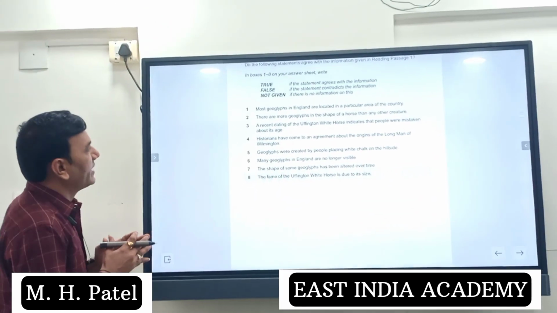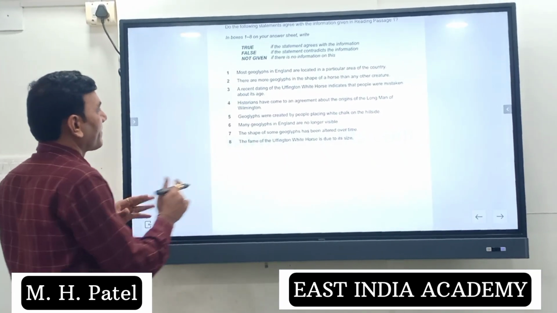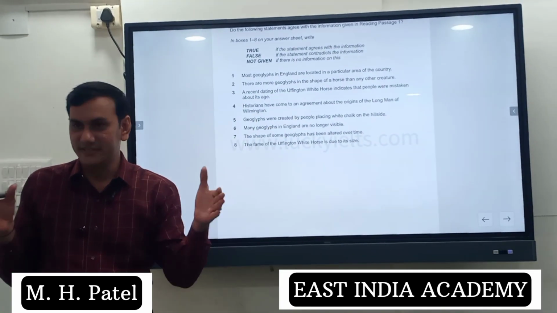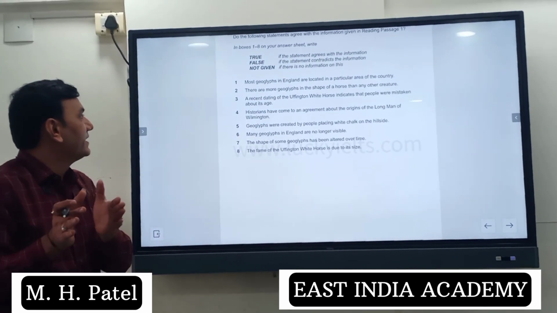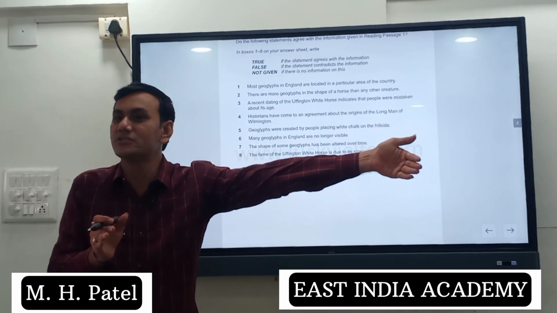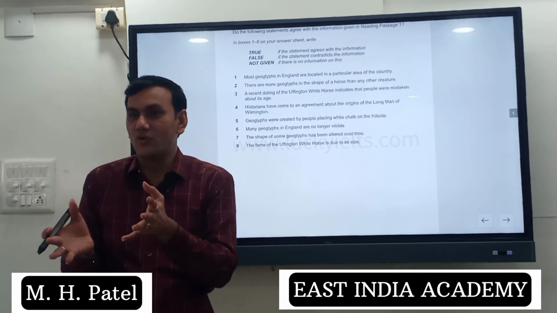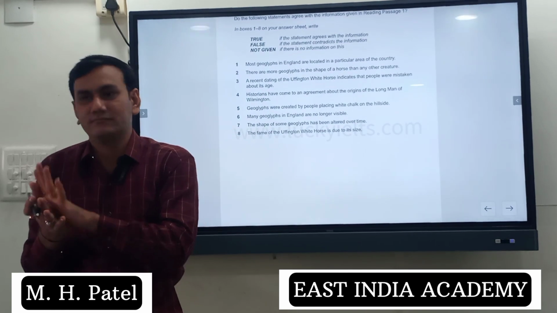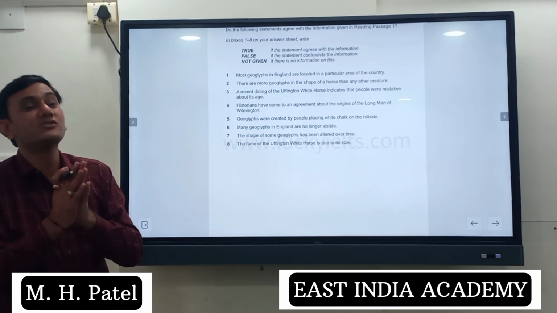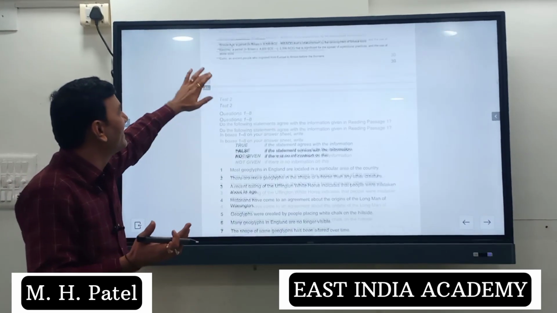There are more geoglyphs in shapes of horse than any other creature. So our keywords are shapes of horse and other creatures. So here is comparison. If they have compared geoglyphs and their shape with other creatures, then this is going to be true. If they have mentioned wrong information, contrast, then false. But if there is no comparison, then not given. But in most of the cases, when there is a comparison, this answer is going to be not given. But let's see if they have given comparison.